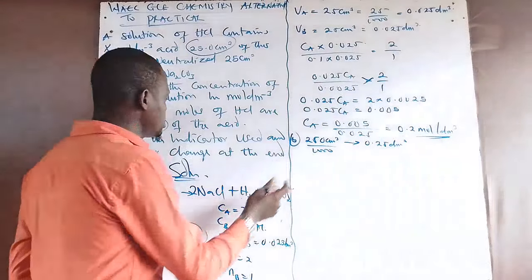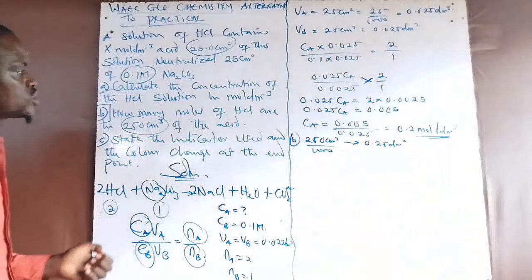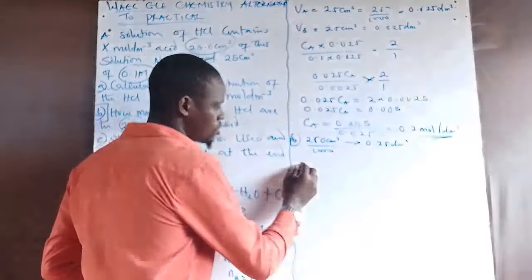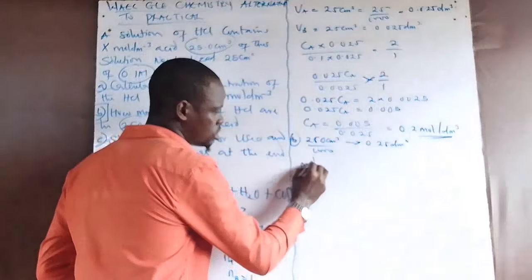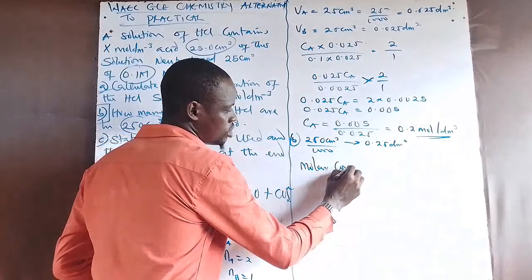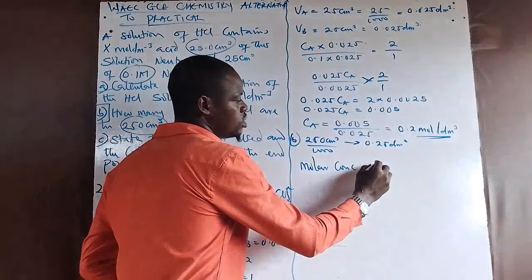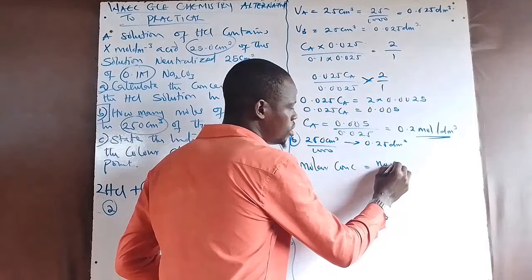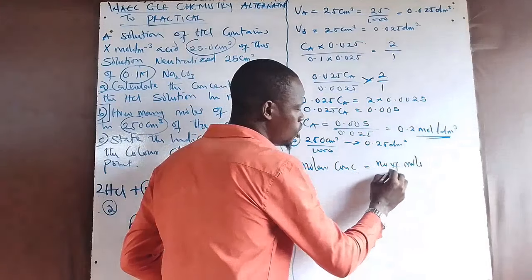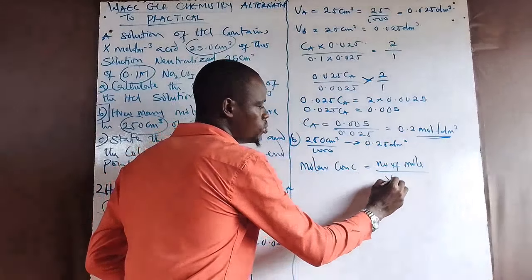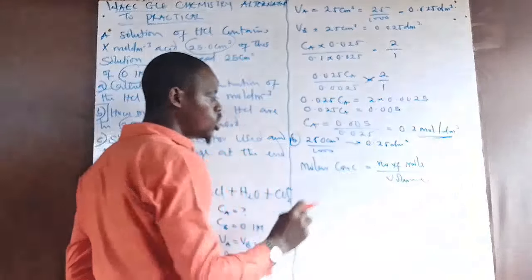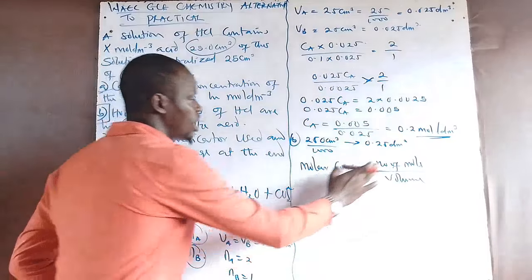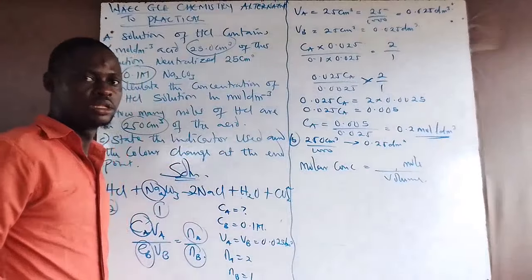Now, after dividing this, we are going to apply the formula to get mole. The molar concentration of a substance is always equal to what? The number of moles over the volume. Molar concentration is equal to mole over the volume.